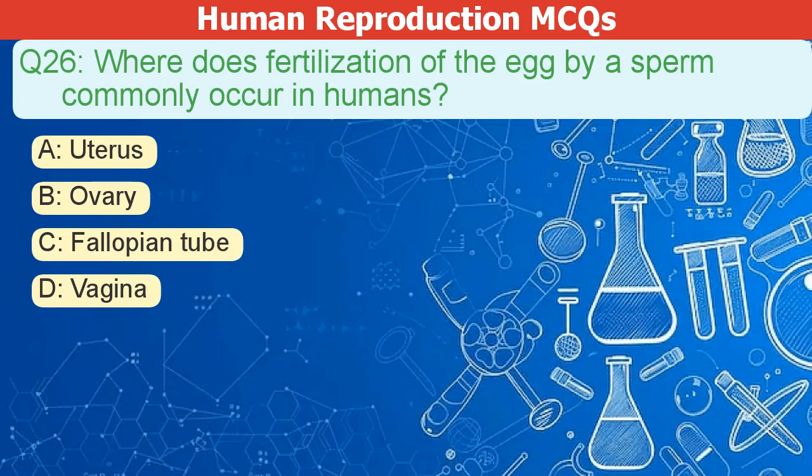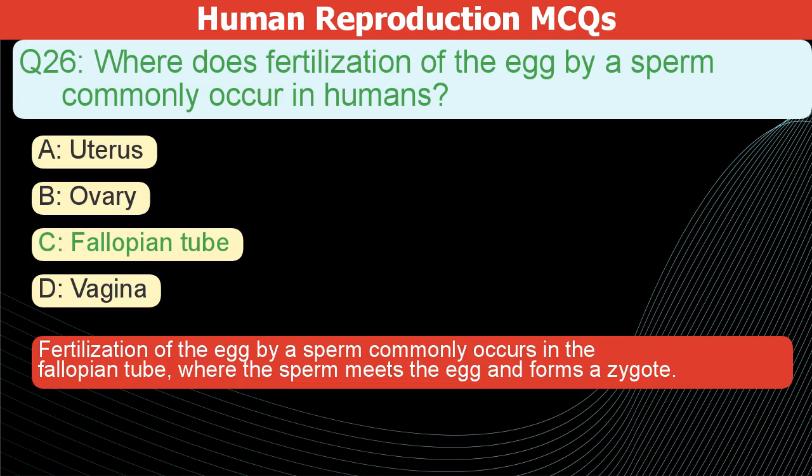Where does fertilization of the egg by a sperm commonly occur in humans? A. Uterus. B. Ovary. C. Fallopian tube. D. Vagina. The correct answer is C. Fertilization of the egg by a sperm commonly occurs in the fallopian tube, where the sperm meets the egg and forms a zygote.